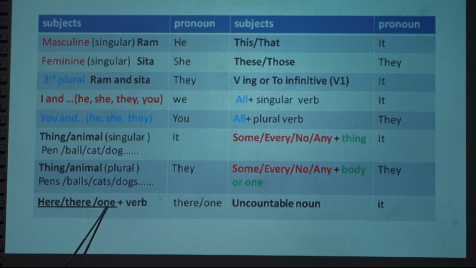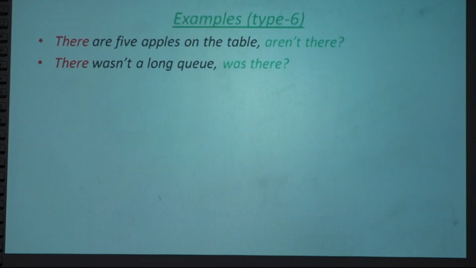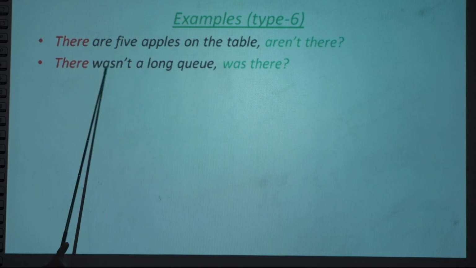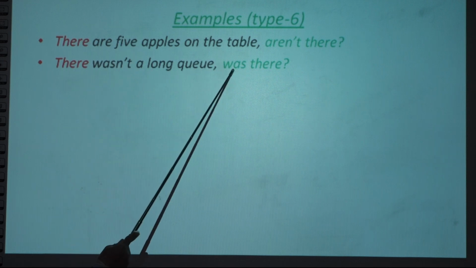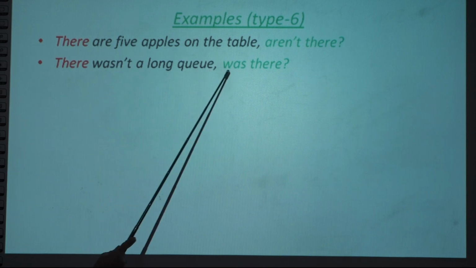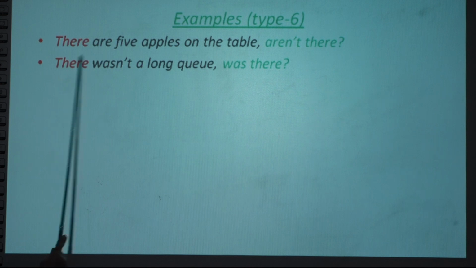Here, there, one: if the subject is here, there, or one, then after the verb we use the same pronoun. Don't change, we have discussed. So this rule applies in those examples. Next one: there wasn't a long queue. Was is the auxiliary verb, the statement is negative, so the tag is positive. The positive of wasn't is was. There is the subject, we use the same, so was there.